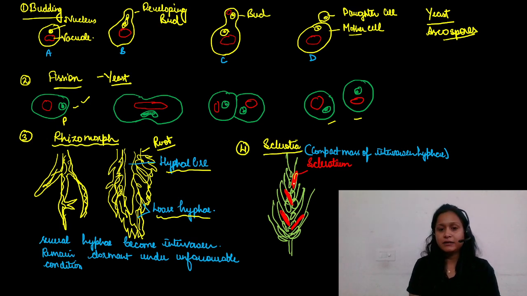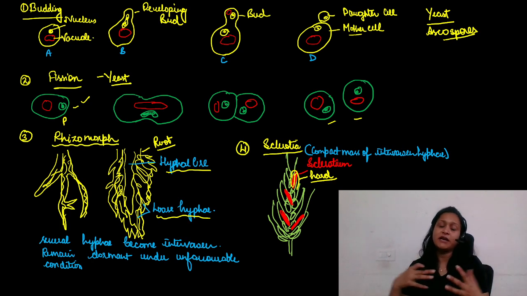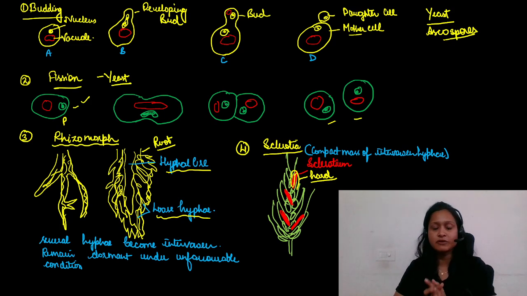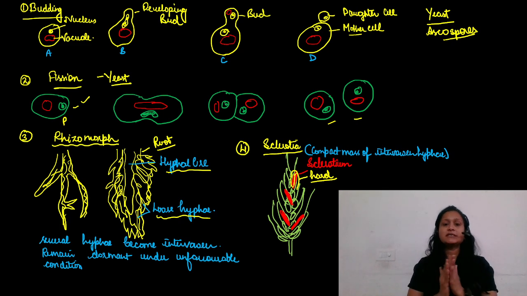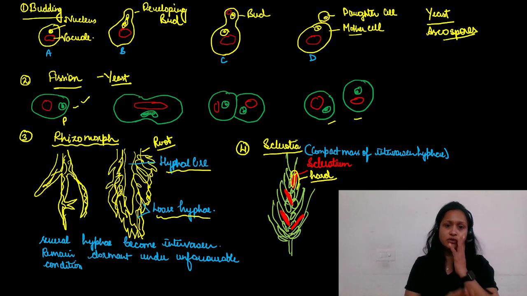Next is sclerotia. These dark black colored structures are the sclerotia, and these are nothing but a compact network of hyphae. The outer hyphae are very hard. If you touch these sclerotia, they are very hard structures, but they are actually hyphae. When favorable conditions come, they germinate and form the mycelium, of course forming the fungus. So these are the various methods of vegetative reproduction in fungi.